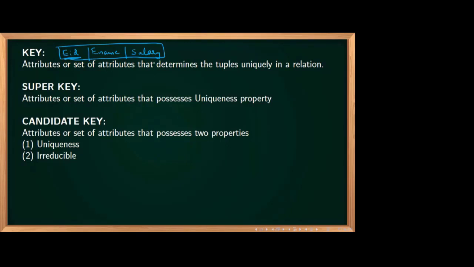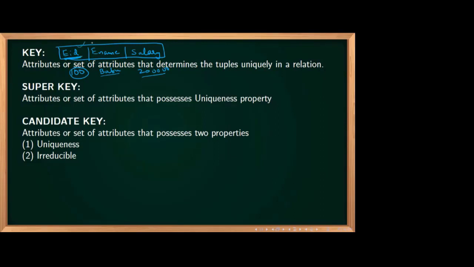Employee ID is a key means if employee ID repeats, the entire tuple will repeat. Are you getting it? If employee ID 100 repeats, employee name Babu and salary 2 lakhs will repeat. Why is it happening? Because this employee ID is unique. We will say that this is a key.